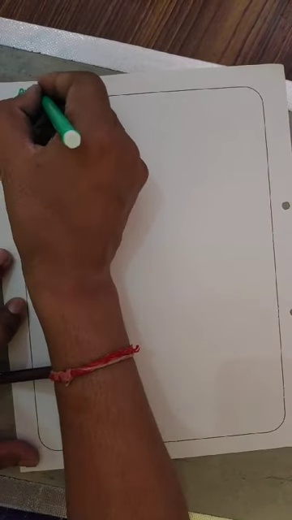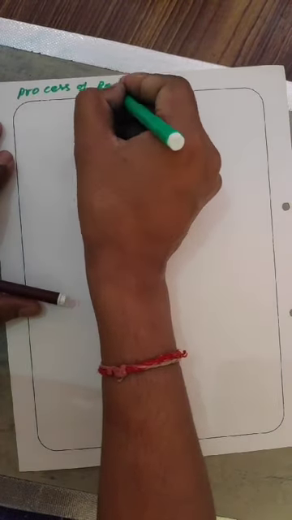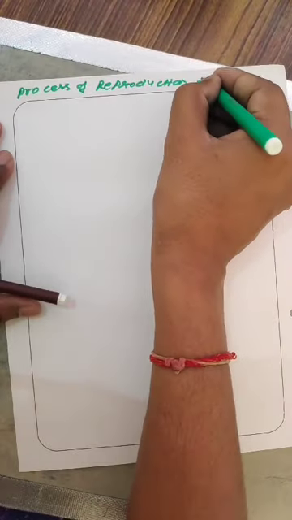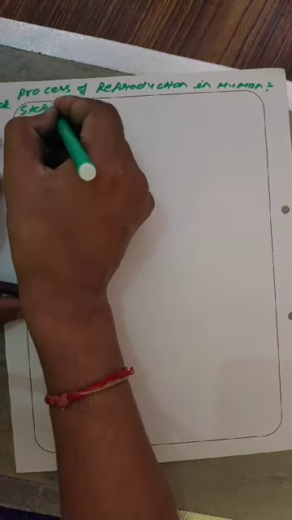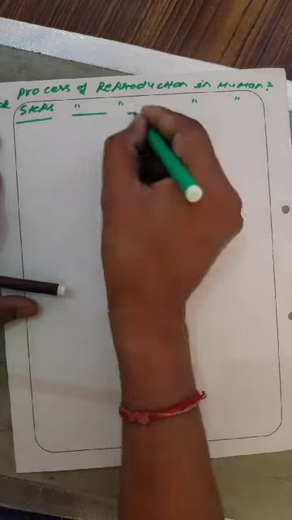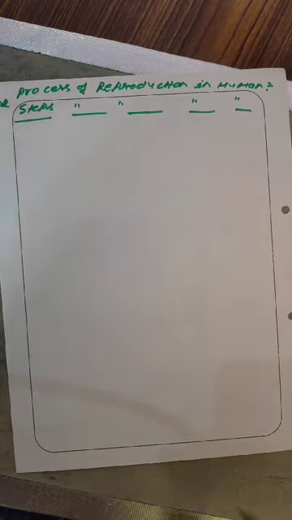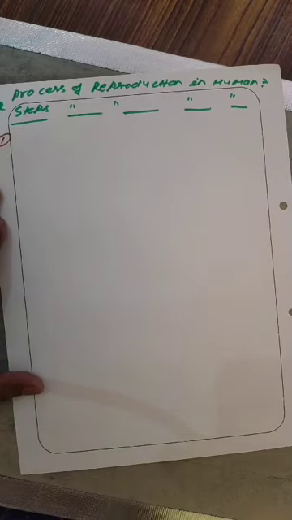Students, now we are going to describe the process of reproduction in human being. It is a stepwise process, so these may be the steps of reproduction in human being. There are so many steps involved in human reproduction. Now one by one we will describe it.